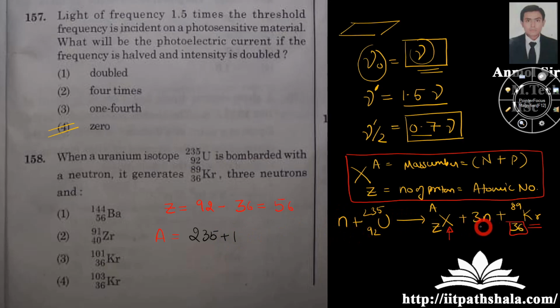Now you are subtracting 3 neutrons and 89 from it. Then you will be left with only 144. So A has a value of 144. From the options itself I can say that my first option is the correct option.